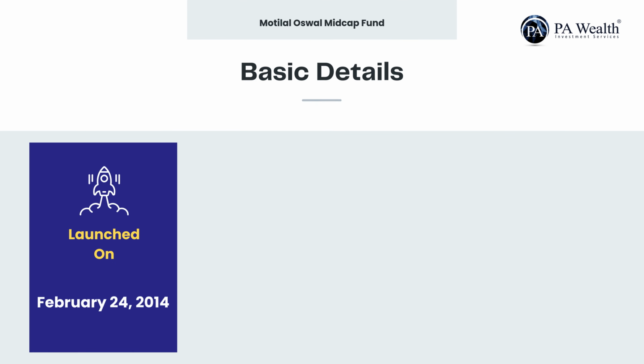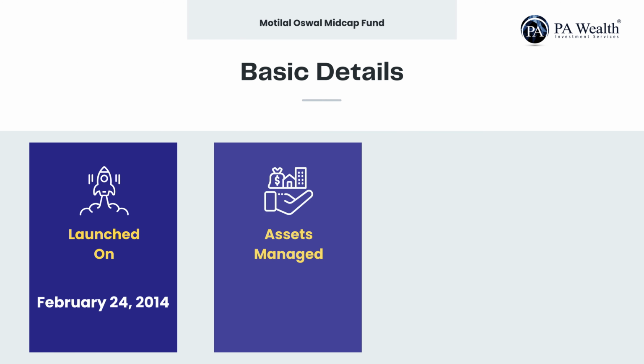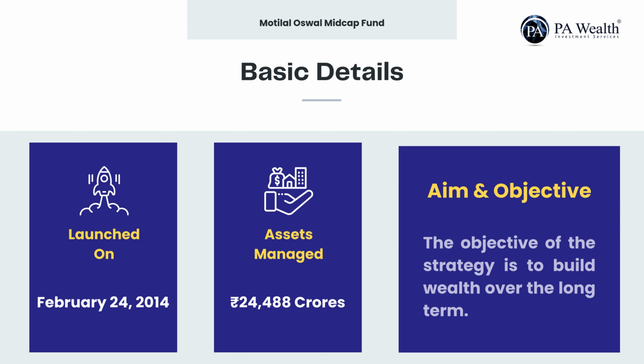Let's start with the basic details. This scheme was launched on 24th of February, 2014. This mutual fund scheme currently manages assets worth around 24,488 crore rupees. The objective of the strategy is to build wealth over the long term.